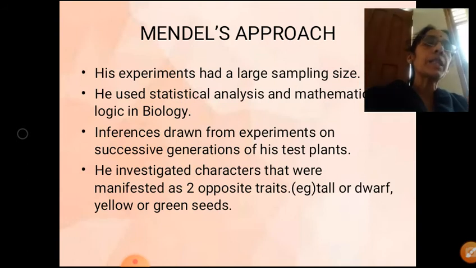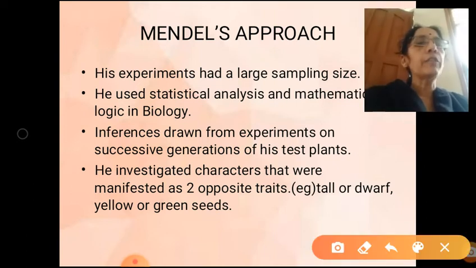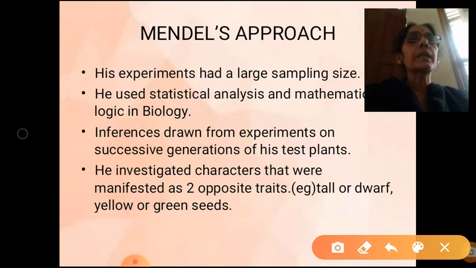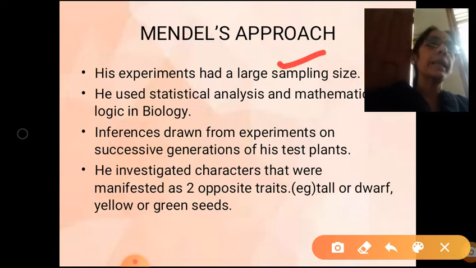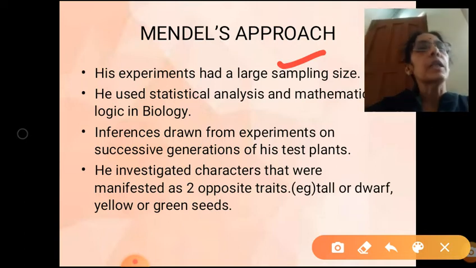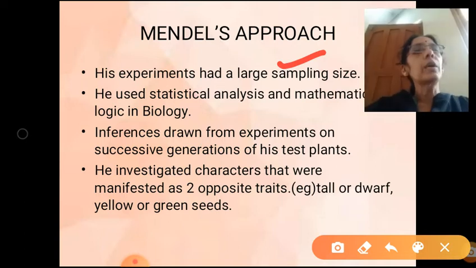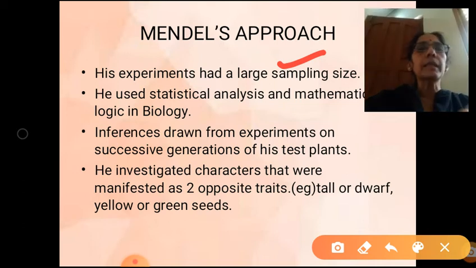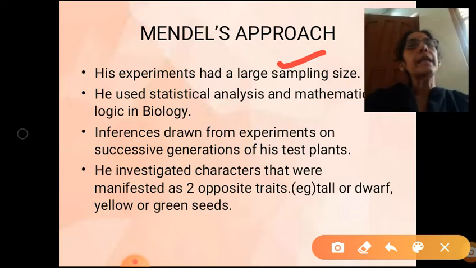So what are the specialities of Mendel's approach in genetics? The first main factor for the success of his study is that his experiments had a large sampling size. Got the meaning of sampling size? He has not done his experiment only on one plant. He has taken hundreds and thousands of plants to study the pattern of inheritance. So his experiment had a large sampling size, and apart from that he analyzed the data with the help of statistics and mathematical logic.